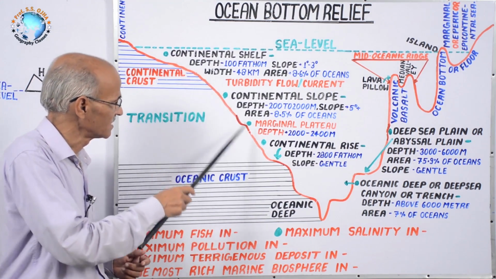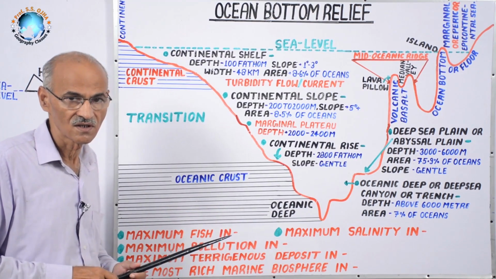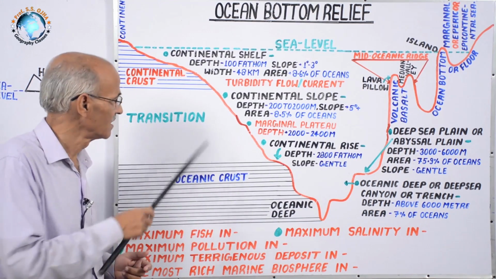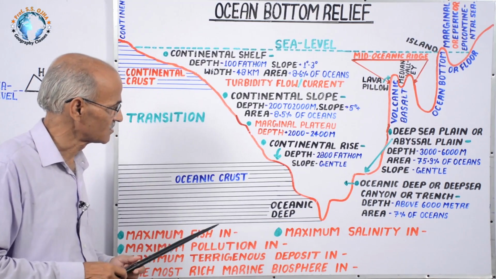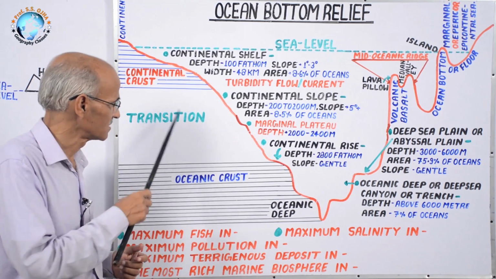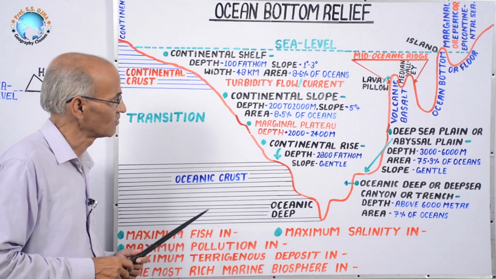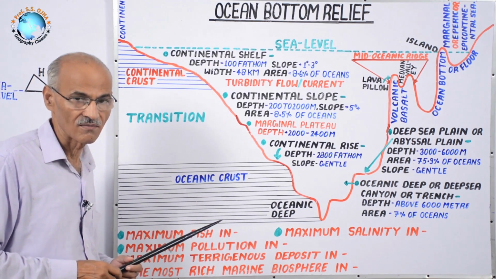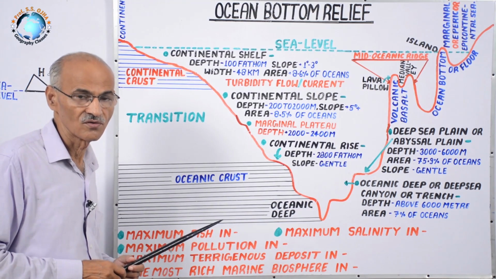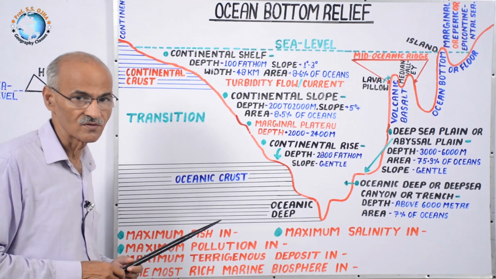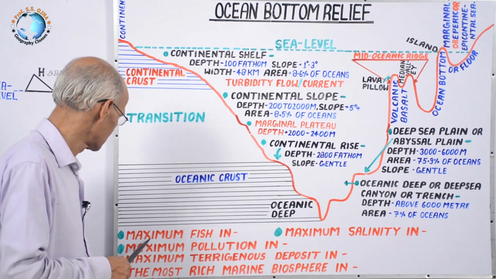So, while studying ocean bottom relief, you have to adopt two approaches. One, with increasing depth, their sequence and their importance, and then tectonically it should also be made clear which is oceanic and which is continental. The study of this ocean bottom relief has some applied aspects also, which we will be learning in the coming chapters, but some applications are here.